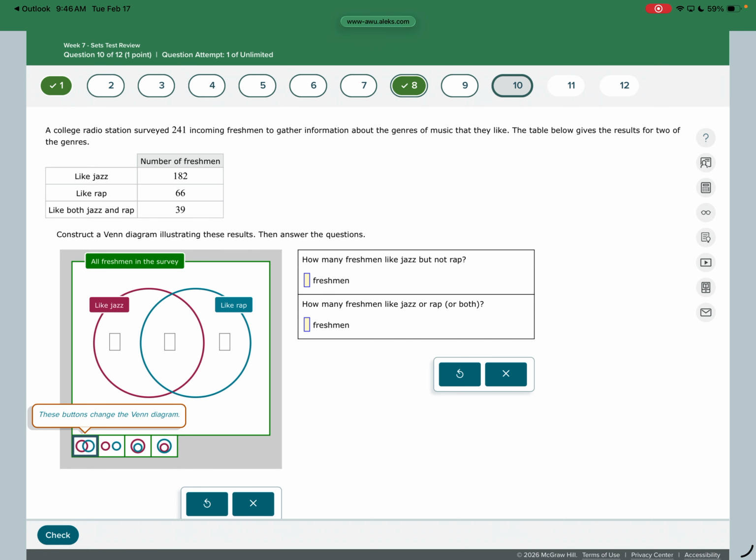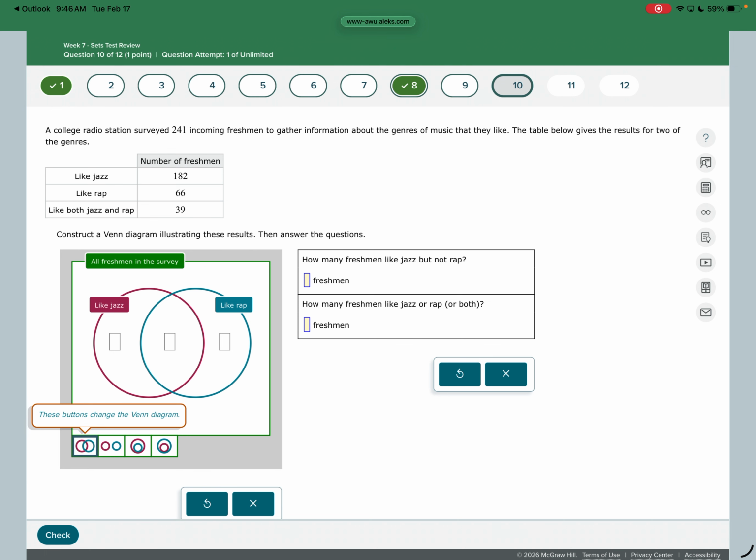So how many people like both jazz and rap? That would be 39. So that's my number in the middle. But then it says how many of them like rap. Okay. Well, if I ask the people that like jazz and rap if they like rap, they're going to say yes, right? So I already have 39 in that circle. So I need to do 66 minus 39. And that will give me how many only like rap. So now everybody that's in the rap circle adds up to be 66. Okay, you should do some subtraction on these problems.